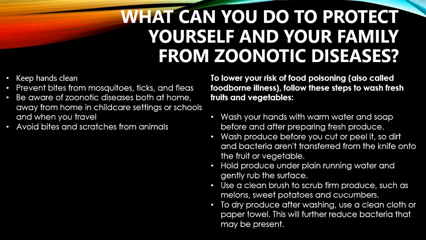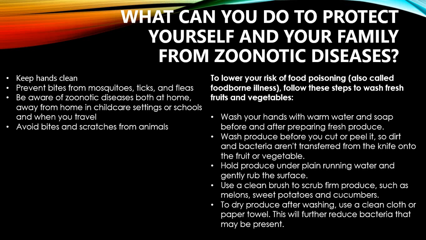First, we should wash our hands with warm water and soap before and after preparing fresh produce. That is, before cutting our fruits or vegetables, and when we are cleaning the meat, fish, etc. We should wash our hands thoroughly, and we can wash produce with sodium chloride, that is salt, or with turmeric, or with vinegar, because they have their own antibacterial property.